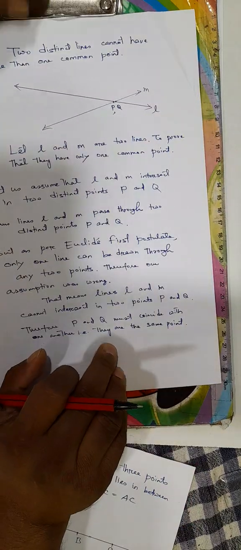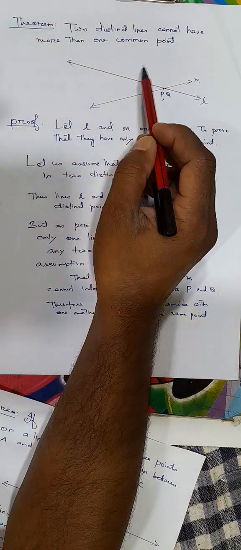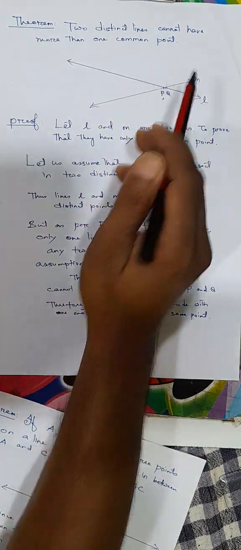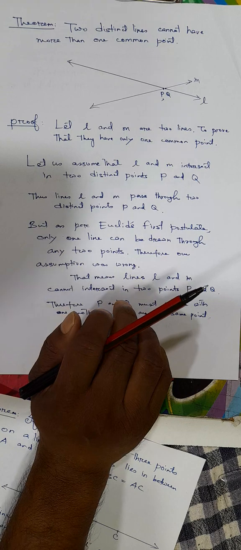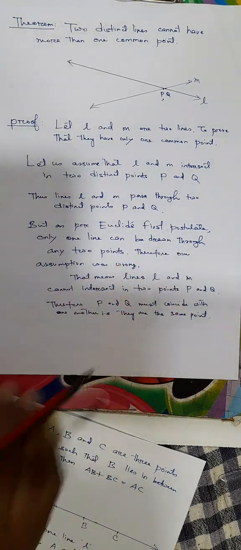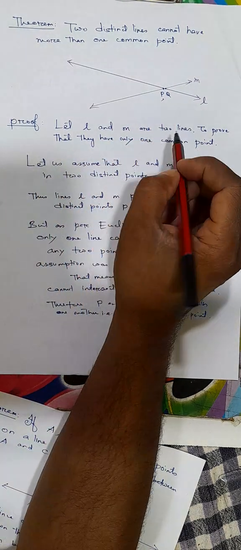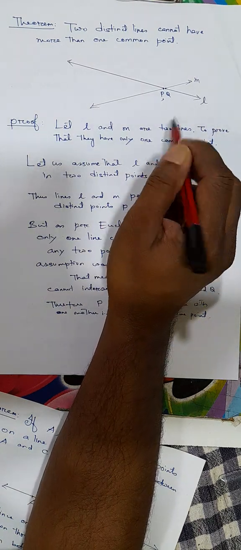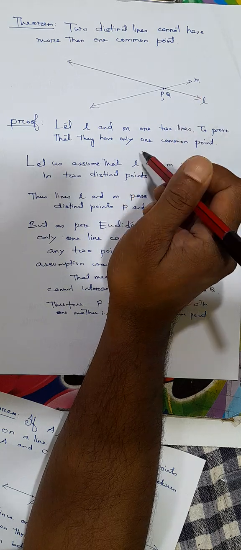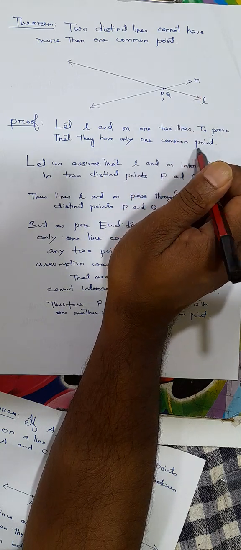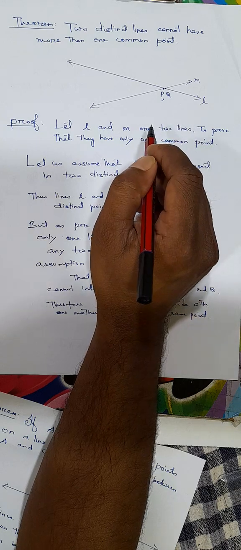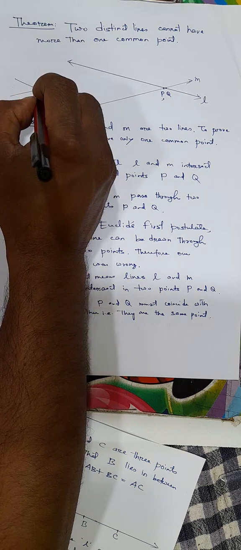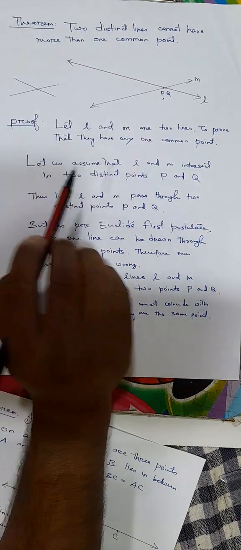Now let us discuss one more theorem here. Two distinct lines cannot have more than one common point. This is one more theorem we will discuss using Euclid's axioms and postulates. Let L and M be two given lines. To prove that they have only one common point, means they can intersect only in one point, not more than one point. We have to prove that.